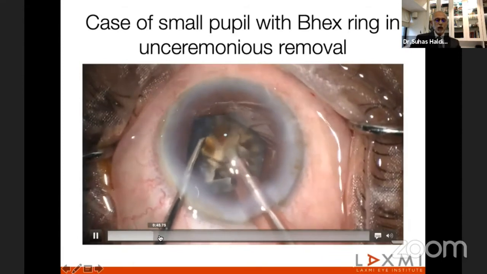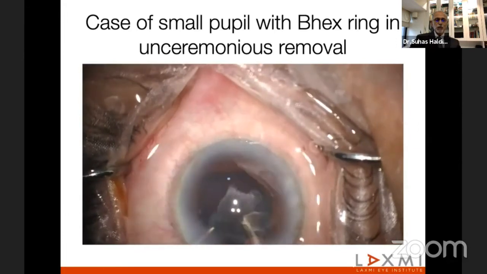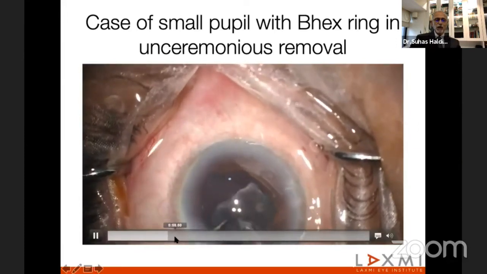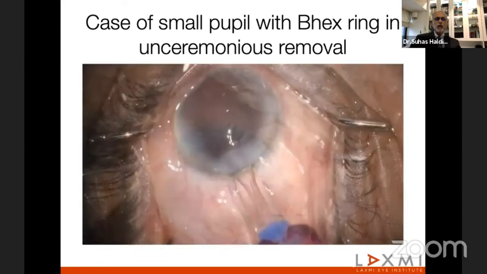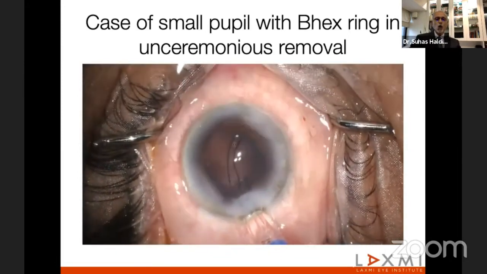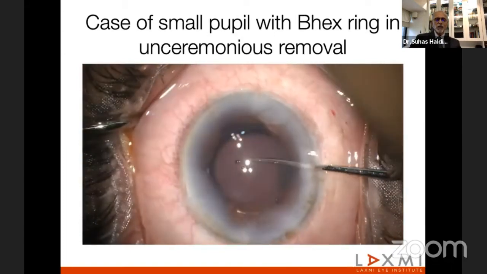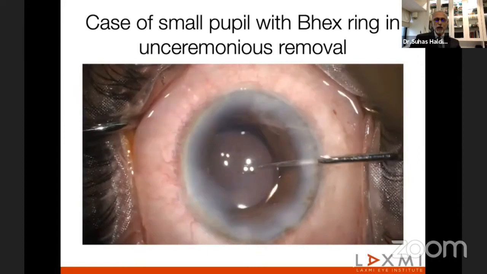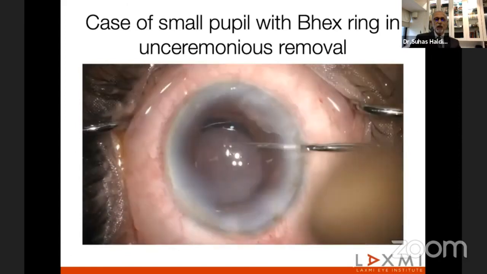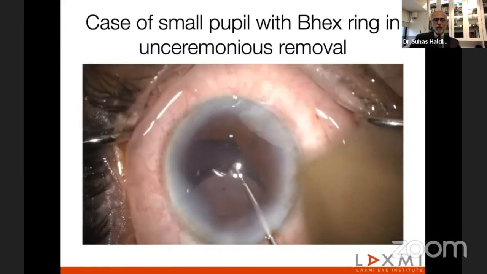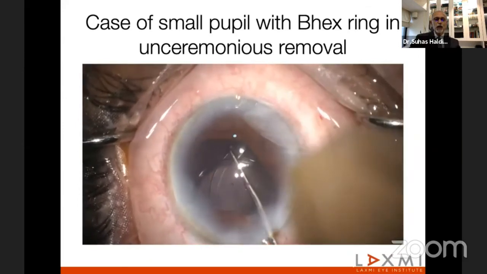But what was worse was after the nucleus was managed, when the time came to implanting the lens, one has to be a little careful. In such a crowded eye, you definitely fill the bag, open it up, and stay away from the BX ring. What happens here, the surgeon is finding difficulty in pushing the lens into the bag. And once you lose your cool and you're in a hurry to push it, you just watch carefully now. What happens is